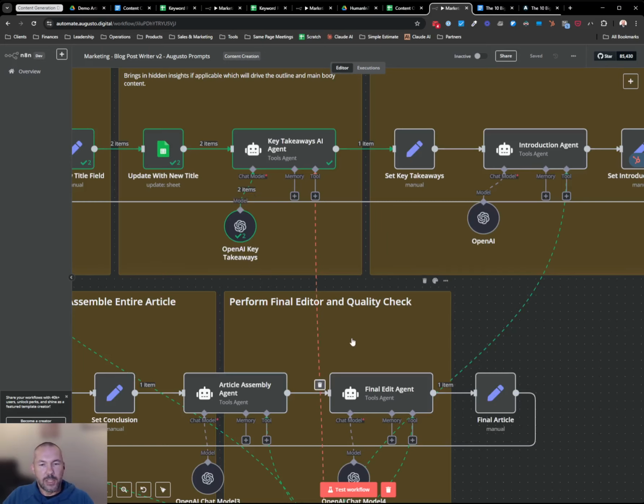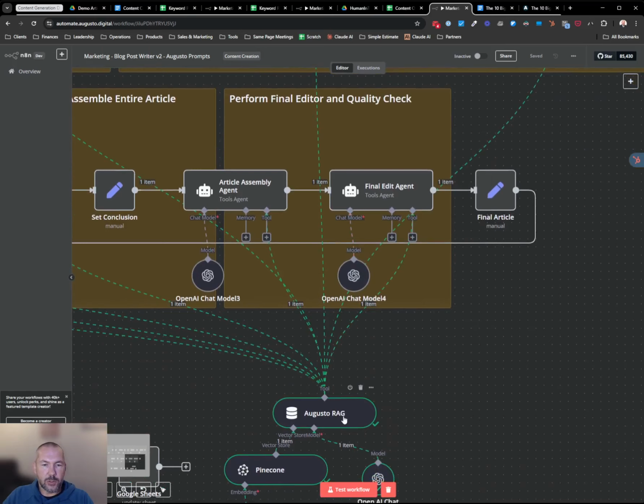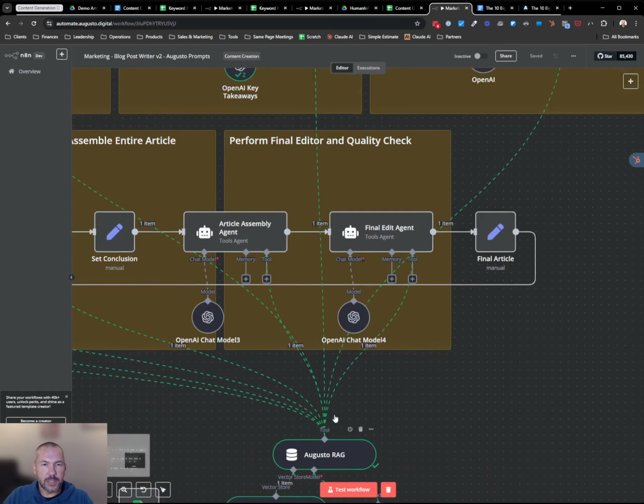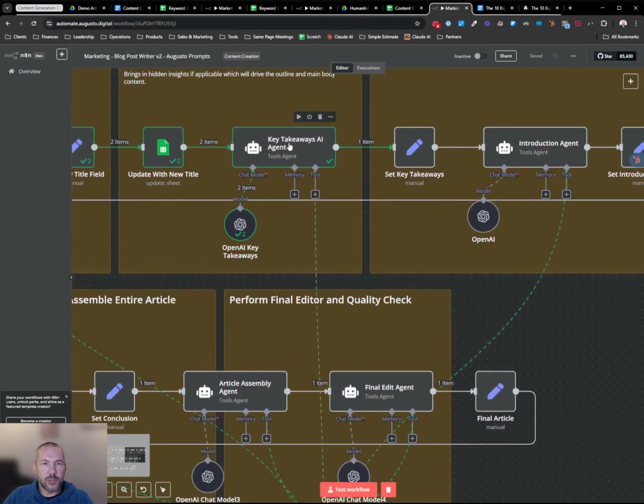And that's where this RAG, or Augusto's Retrieval Augmented Generation tool, comes into play. You can run these tools and have it ask questions of the RAG. I'm going to refer to it as essentially a custom GPT from now on.